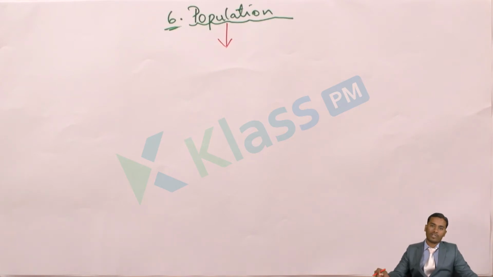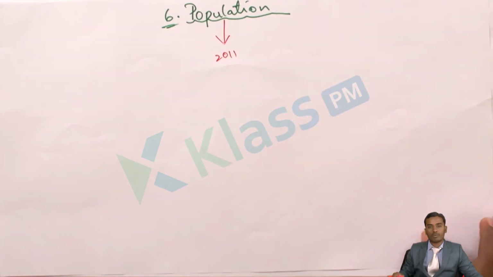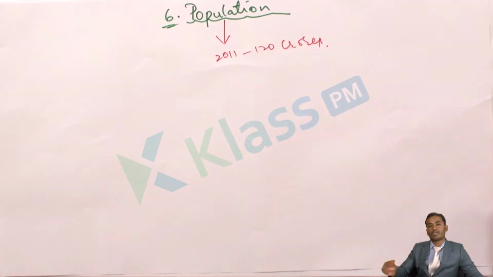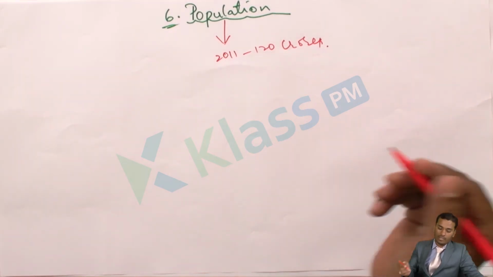All of us know that India is a vast country with a huge population. According to the 2011 census, India's population is 120 crores. Now again we are going to get a census in the year 2020. That means in the year 2021 we will be getting the census.